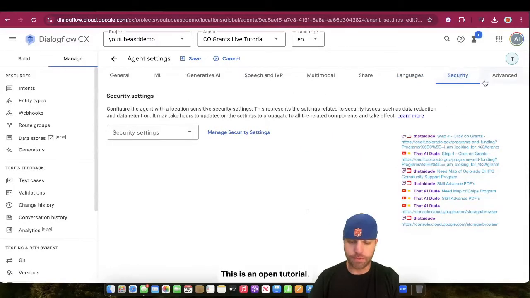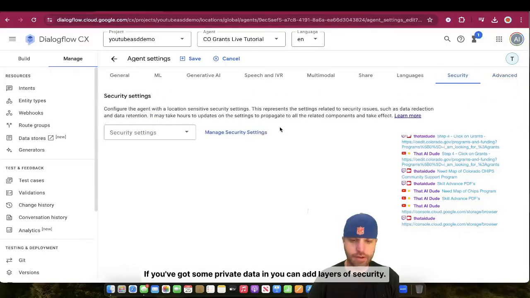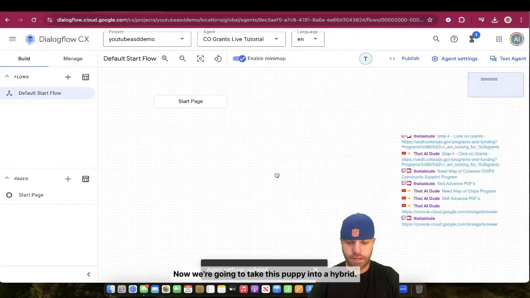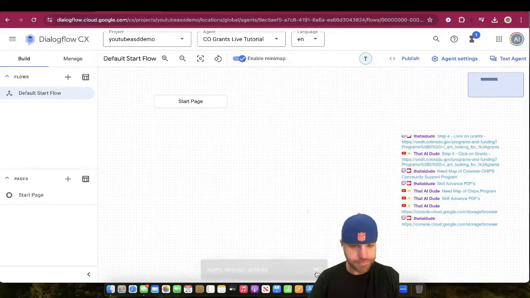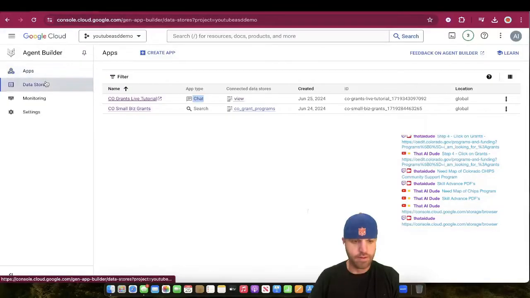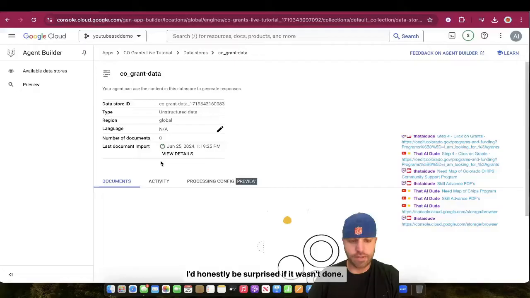Security: this is an open tutorial, so it'll be all right. But if you've got some private data in, you can add layers of security. All right, so save those settings. It's going to build. Now we're going to take this puppy into a hybrid. But we can check too, let's see if our data store is done, because it might be that quick. I'd honestly be surprised if it wasn't done.